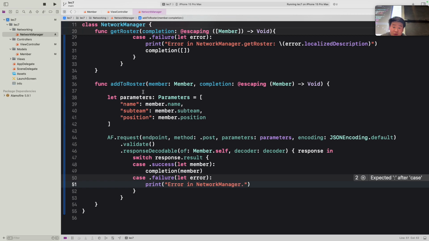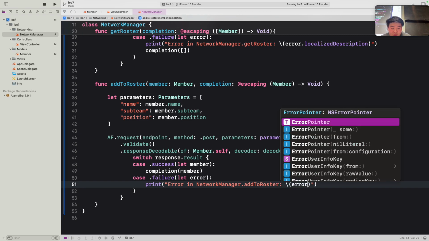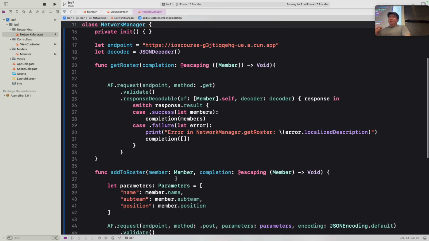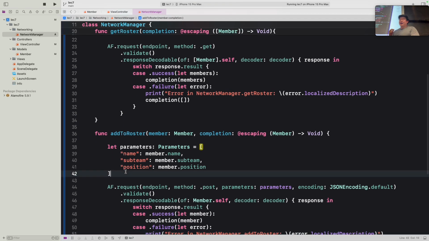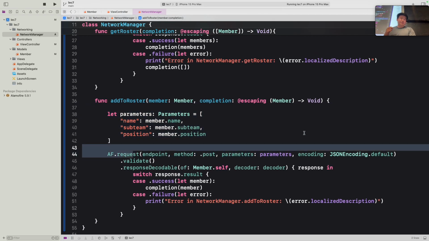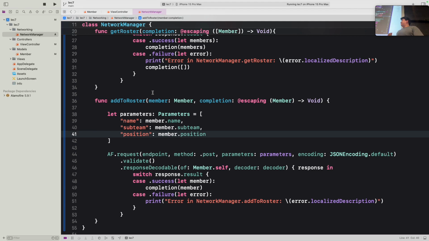In this case, our error would theoretically happen and add to roster. And then we actually want to input that error and print out its localized description like so. Okay, so you can see now that we have this request completed. The structure is very similar to the get roster, except keep in mind we have to specify an actual parameter up here, as well as create our JSON encoding like so down here and down here. Okay, so now that we actually have this function, we can invoke it in our view controller class here.